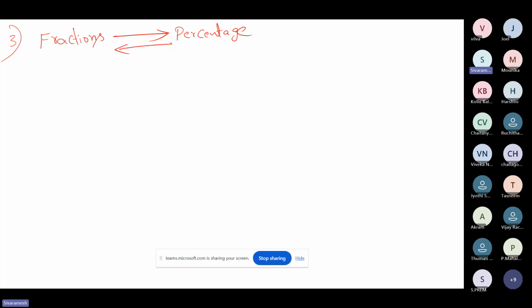So let's say fraction to percentage, percentage to fraction. How? A fraction is in the form of a by b, right? So if I ask 1 by 4, you should say, sir, the answer is 25%. That means you converted the fraction to a percentage. Now when I say, guys, what is 37.5%? I gave a percentage, you have to convert it to a fraction. You should say, sir, the answer is 3 by 8. So you converted a percentage to a fraction.